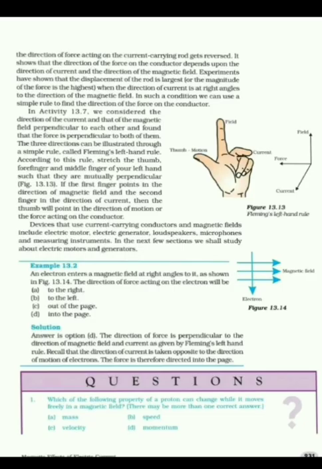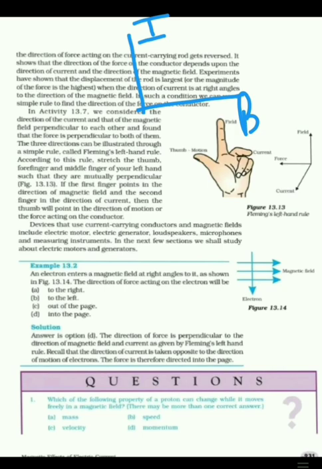Also, from various experiments performed by different scientists, they conclude that the magnitude of force experienced by a current carrying conductor is maximum when the direction of magnetic field and current are perpendicular to each other. For example, this is the direction of magnetic field, which we denote by B, and the current I. Then in this case, the force is maximum.